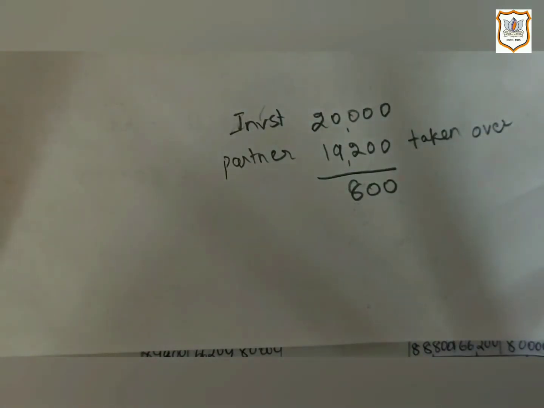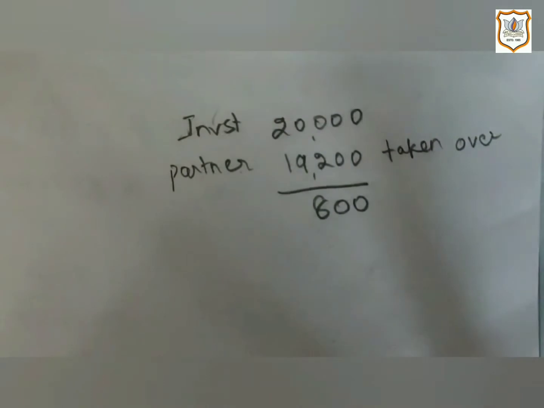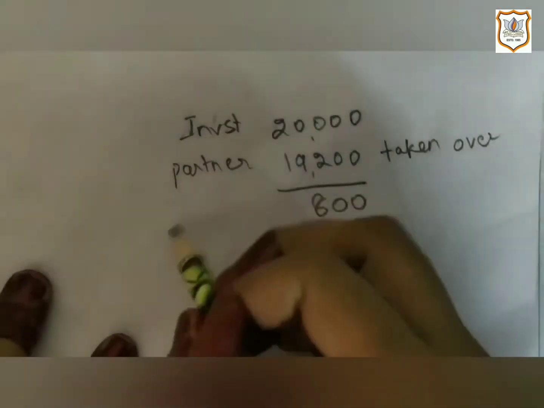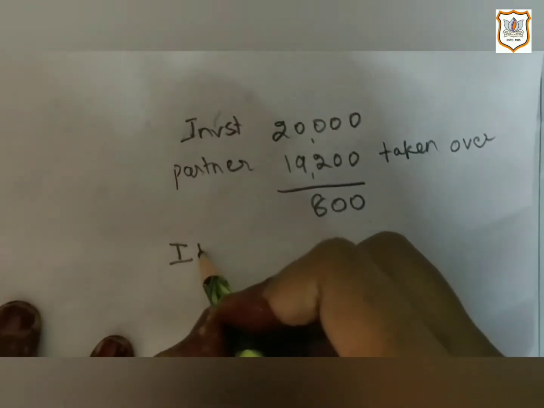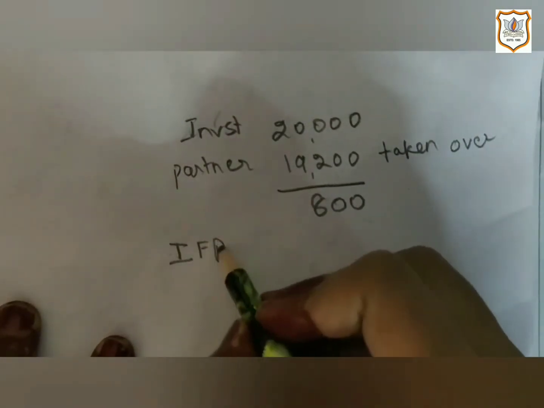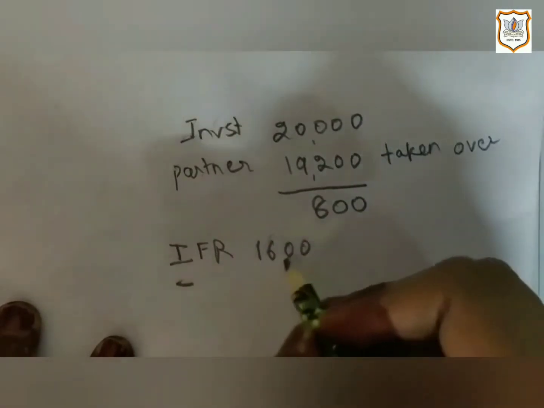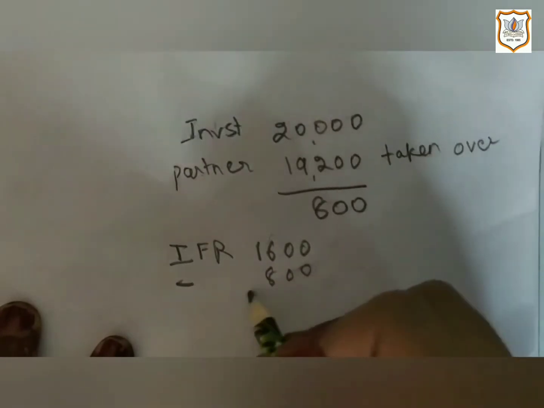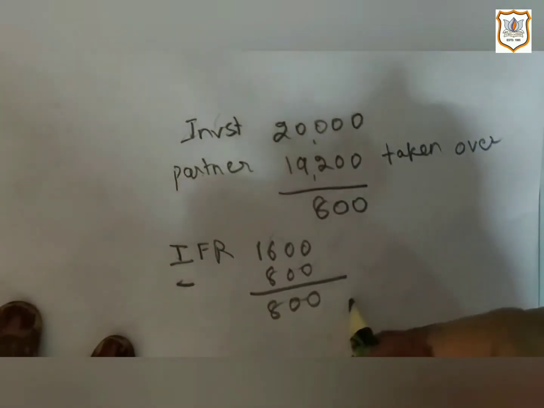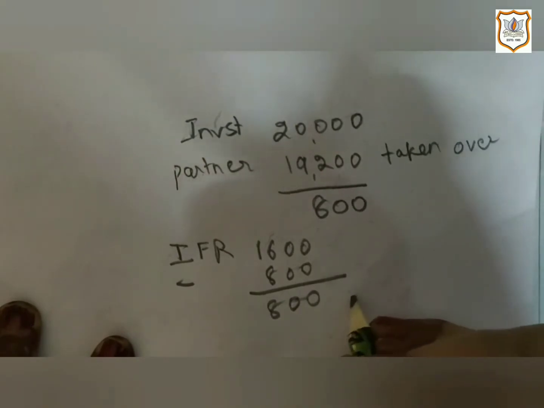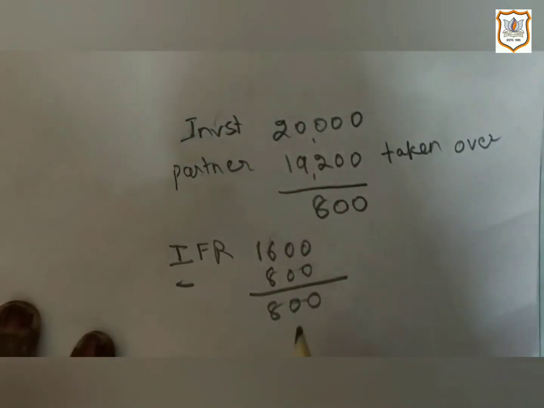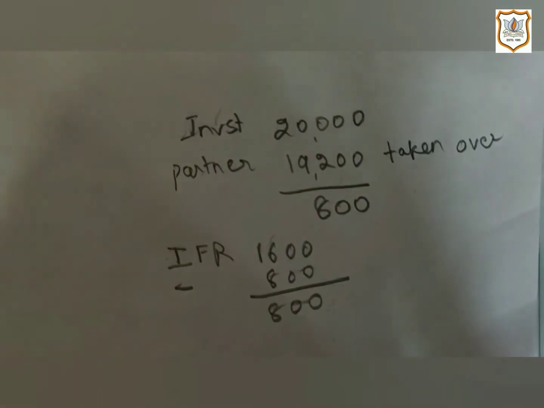So if we deduct the loss on investment, 800, from 1,600, we get 800, which is the remaining amount of the investment fluctuation fund. Here I can show you IFR, that is investment fluctuation reserve, is shown at 1,600, and if we deduct this loss, that is 800, we get 800, which is the remaining amount of IFR, which will be distributed among old partners in their old ratio.